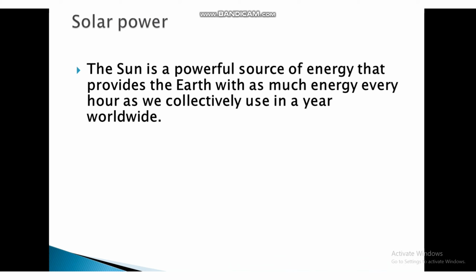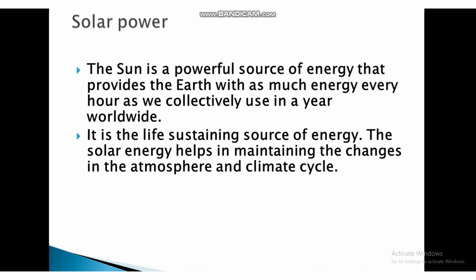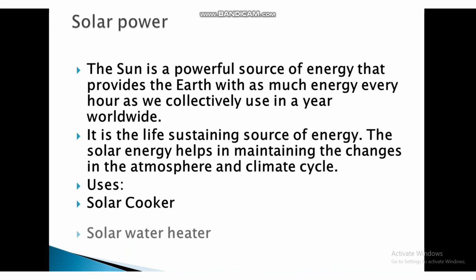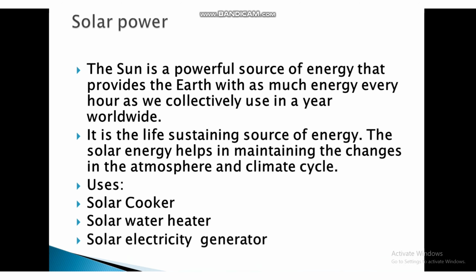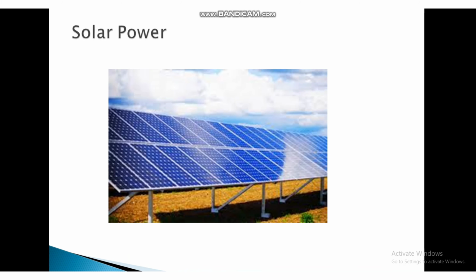Solar power: the sun is a powerful source of energy that provides the earth with as much energy every hour as we collectively use in a year worldwide. It is the life-sustaining source of energy. Solar energy helps in maintaining the changes in the atmosphere and climate cycle. Uses: solar cooker, solar water heater, solar electricity generator. These are the solar panels which generate solar energy.